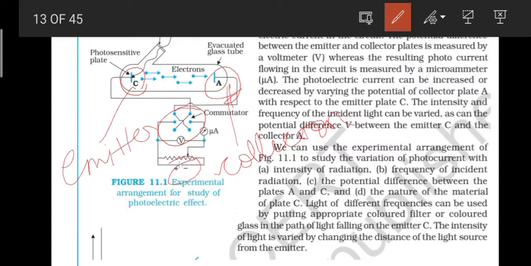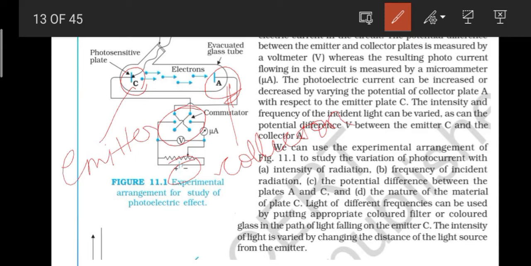So it consists of an evacuated glass or quartz tube, which has a photosensitive plate C, as I have said, and another metal plate A. Monochromatic light from the source S of sufficiently short wavelength passes through the window W and falls on the photosensitive plate C, which is the emitter, right? And a transparent quartz window is sealed onto the glass tube, which permits ultraviolet radiation to pass through it and irradiate the photosensitive plate C.